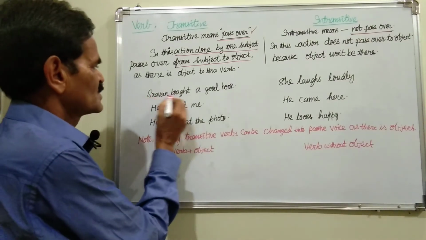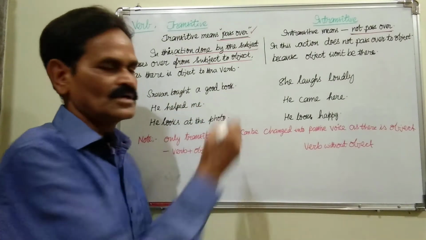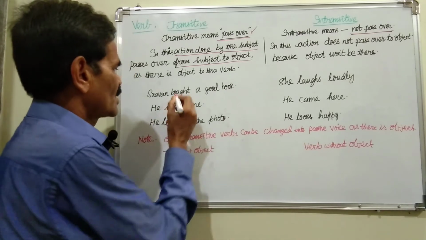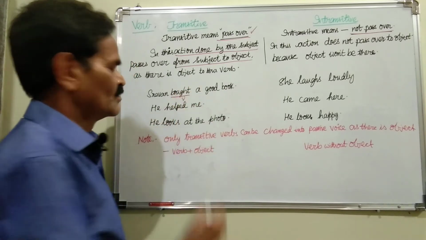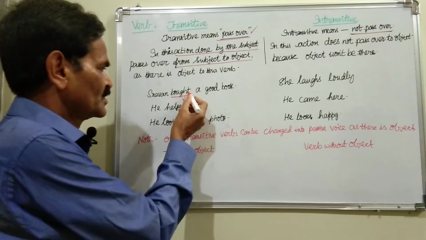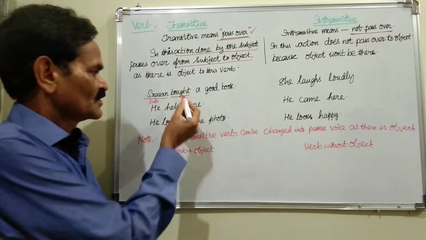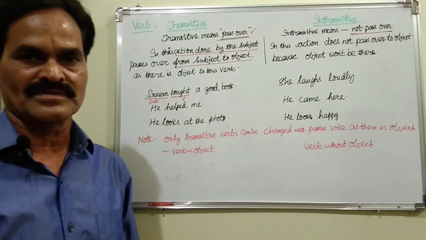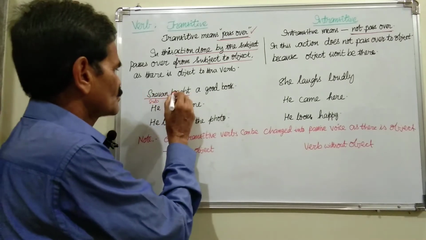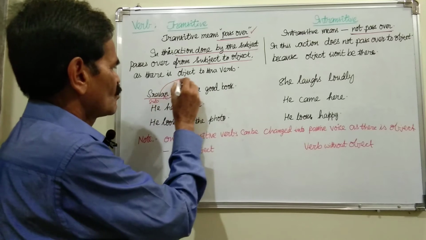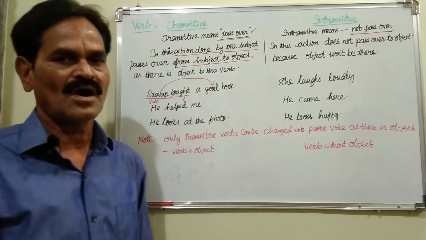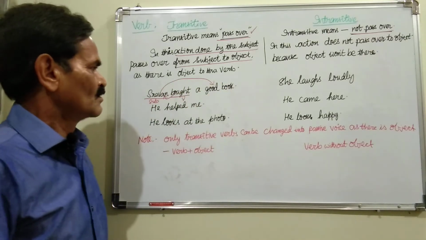For example, Shravan bought a good book. What is the action here? "Bought" is the verb, the action. Who did this action? Shravan. This is a noun, the subject. So this is the action done by Shravan, the subject, and it passes over from subject to object.